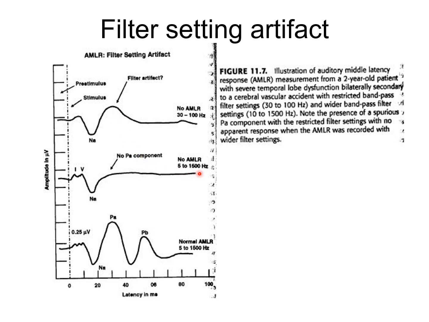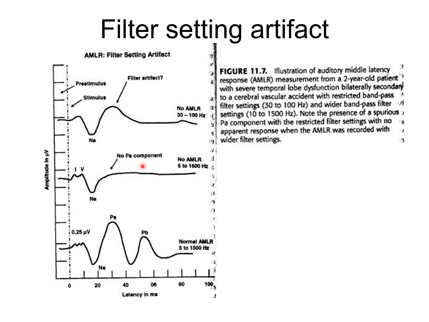When we widen the filter setting, MLR should stay. It shouldn't go away. The reason it goes away is because what we see on the top waveform is not the MLR PA component. It's a ringing artifact. And this is the evidence, because when we widen the filter settings, that thing is gone. So that thing is not the PA component.